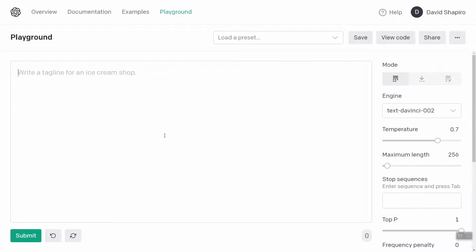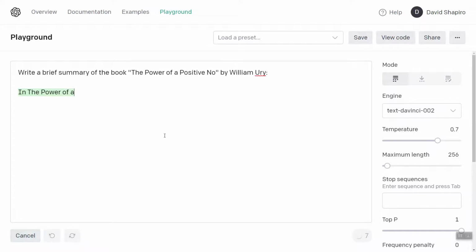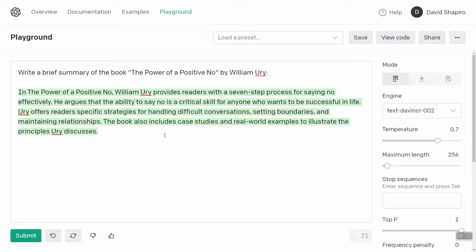Okay. Write a summary of the book. Let's see, write a brief summary of the book, The Power of a Positive No by William Ury. In The Power of a Positive No, William Ury provides readers with a 7-step process for saying no effectively. He argues that the ability to say no is a critical skill for anyone who wants to be successful in life. Ury offers readers specific strategies for handling difficult conversations, setting boundaries, and maintaining relationships. The book also includes case studies and real-world examples to illustrate the principles Ury discusses. Okay, yeah, I would say that's fine.